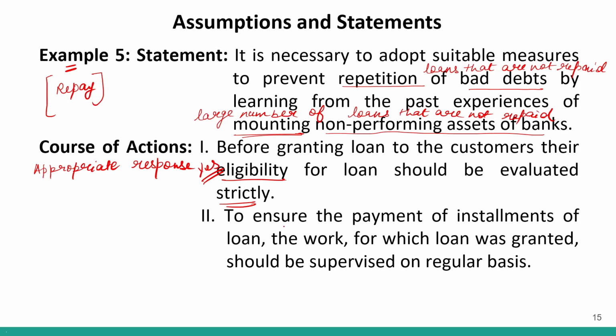Second one says, to ensure the payment of installments of loan, the work for which loan was granted should be supervised on regular basis. So this is also correct. If you are giving a loan to someone, let's say you have given 10 lakh rupees to someone, and that person is saying that I am using this money to build a hotel. So would we wait for the hotel to be completely built and that person to give us the money?